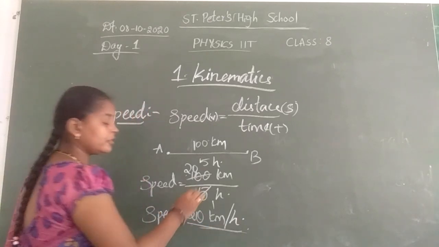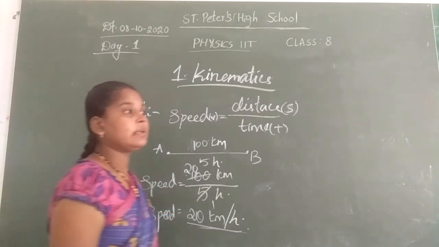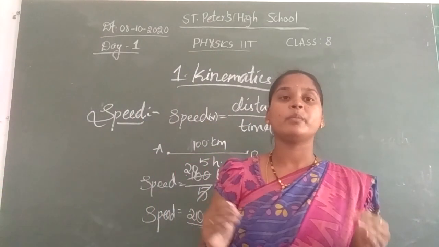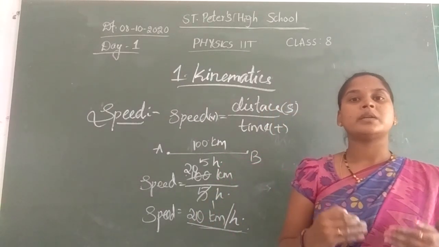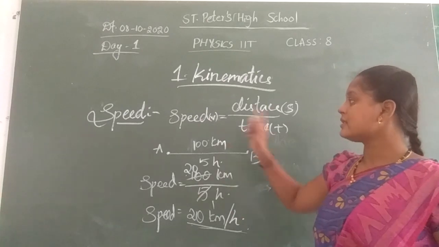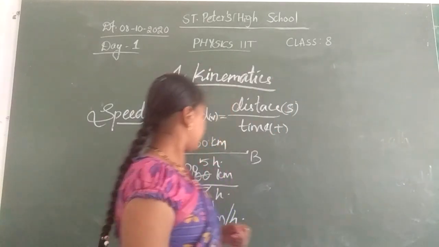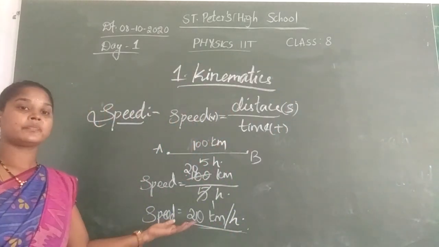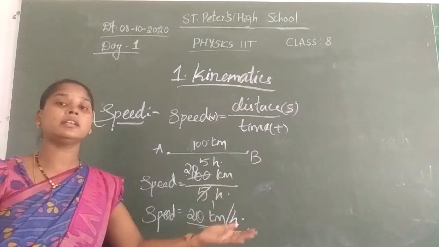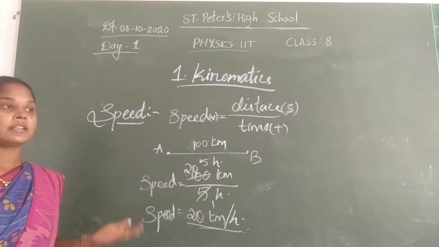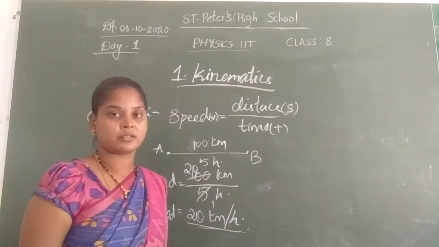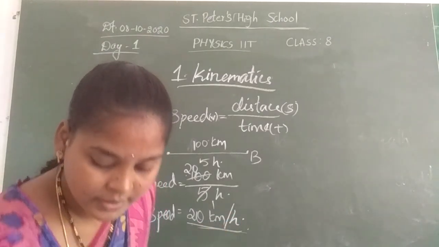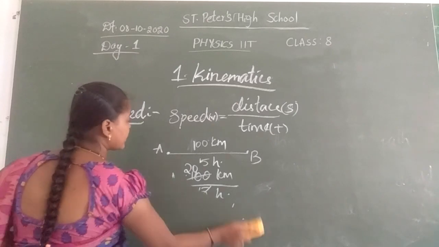I hope you have understood speed. Speed means the total distance travelled by the body in total time. The total distance travelled by the body in total time is called speed. In the CGS system it is measured in meters per second. In the MKS system it is measured in kilometers per hour. Now we will study instantaneous speed.